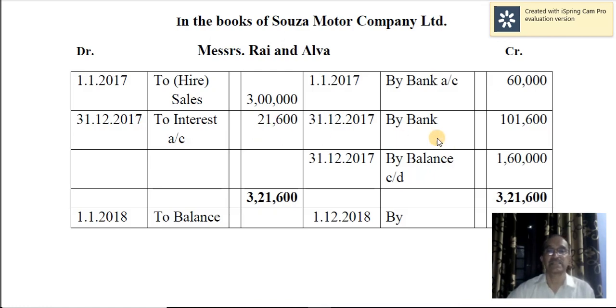Alright, now you are receiving the first installment. So bank account debtor to Messrs. Rai and Alva. So Messrs. Rai and Alva account is credited by bank. So 1,01,600, that is 80,000 plus 21,600 interest. So together it is 1,01,600. By balance carried on 1,60,000. In the hire purchase book, all these entries will be on the left hand side, and all these debits are there on the credit side. That you can observe, compare that, and you can find out.